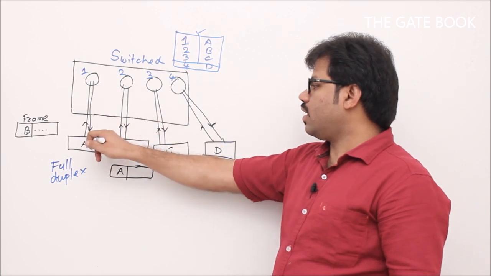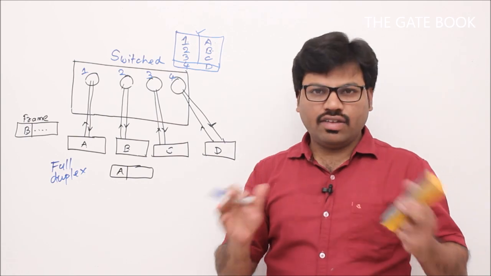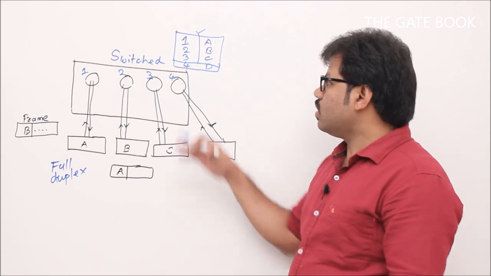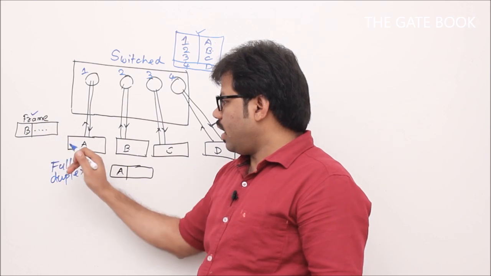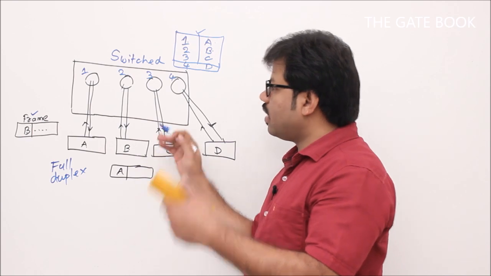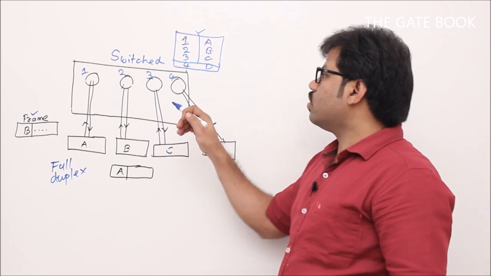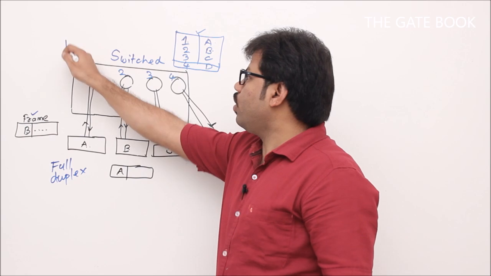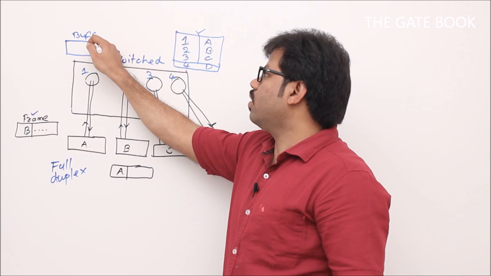For port number 1, system A is connected. This is called statically filling the data. First we begin with static filling, so a static switch. Let's do it. Frame A is sending to B, B is sending to A. First of all, let's assume that they are sending simultaneously. Whenever the frames come to the switch simultaneously, the switch is going to maintain them. It's hardware. Automatically they go to the switch memory, which is called a buffer. So the switch is going to maintain a buffer.